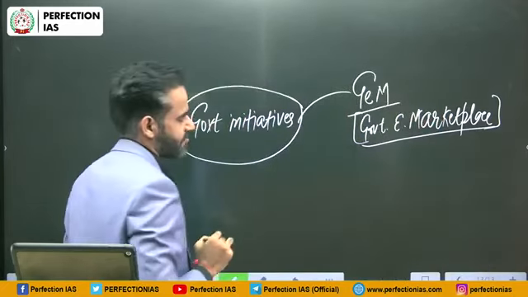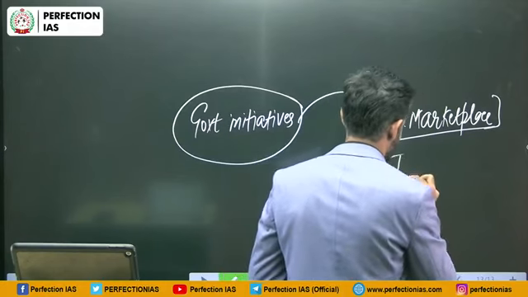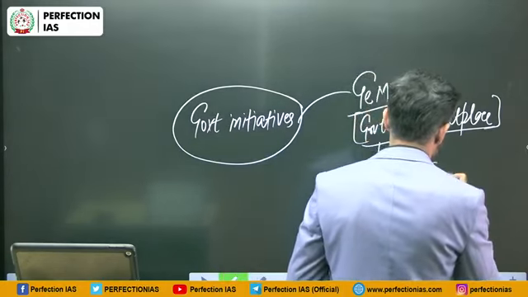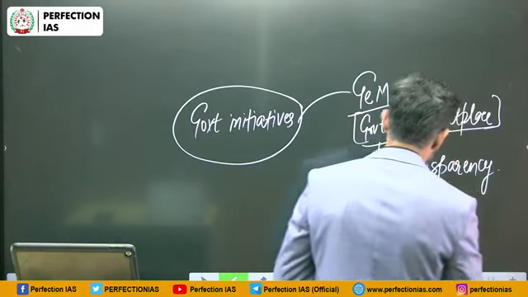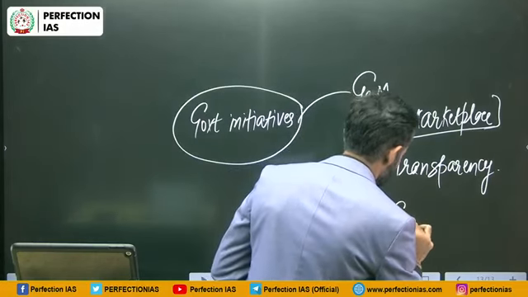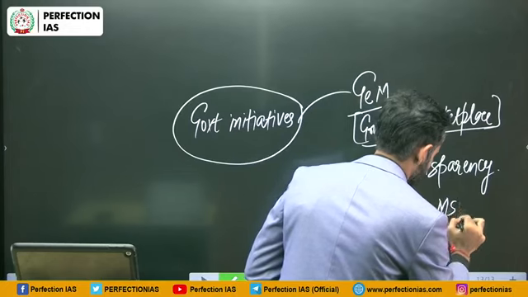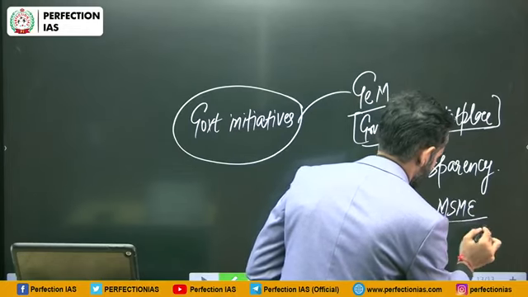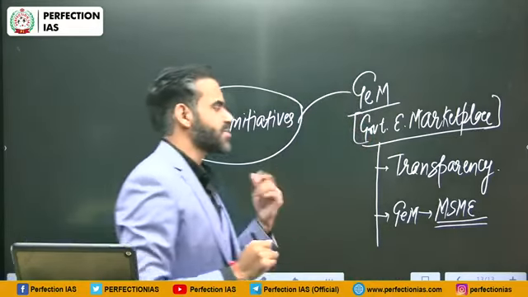Now, it will have two advantages. A, it will increase transparency in procurement. B, it will also provide support to MSME units. How? Because the government has encouraged MSME units' participation in this portal.